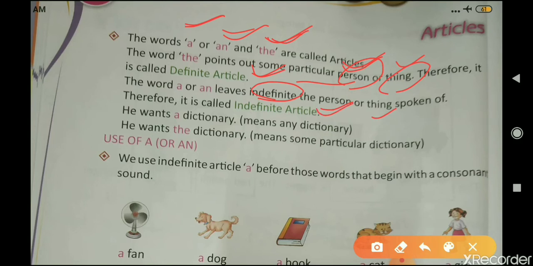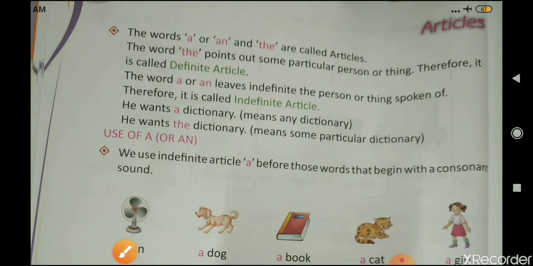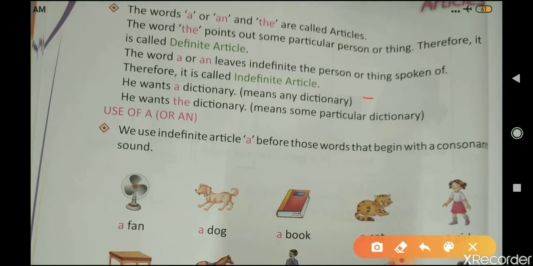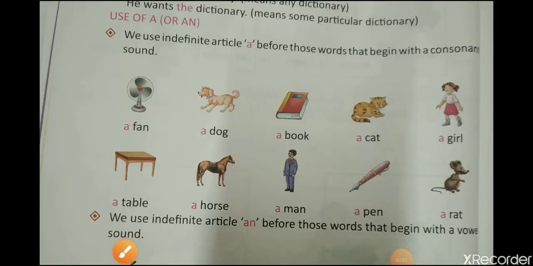As the points out some particular person or thing, that is a definite person or a definite thing, therefore it is known as the definite article. But the word a or an is used for an indefinite person or thing, so it is called the indefinite article. He wants a dictionary means any dictionary. But if it is written that he wants the dictionary, it means a particular dictionary he wants.